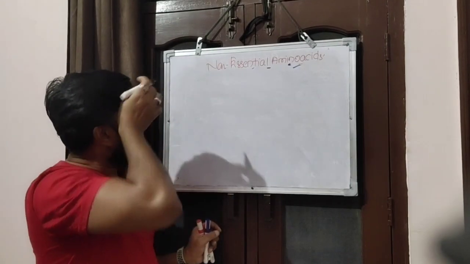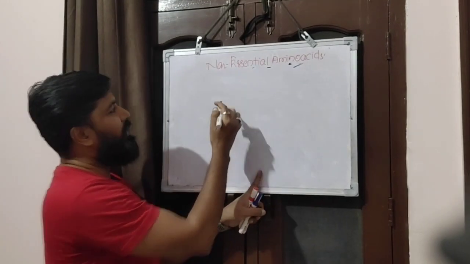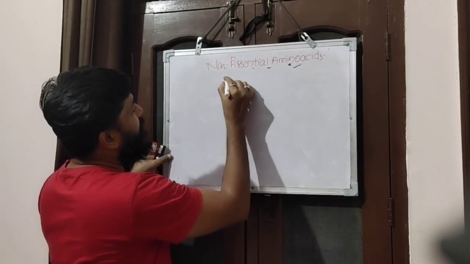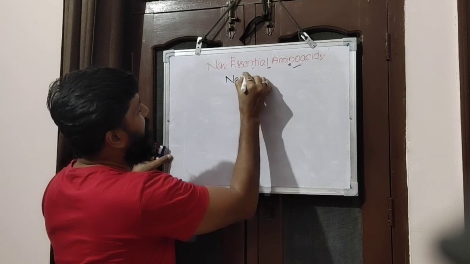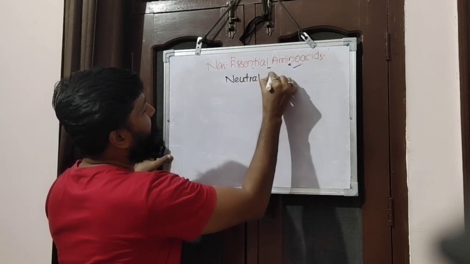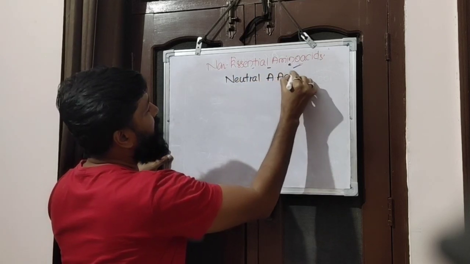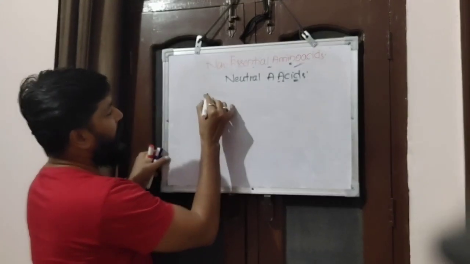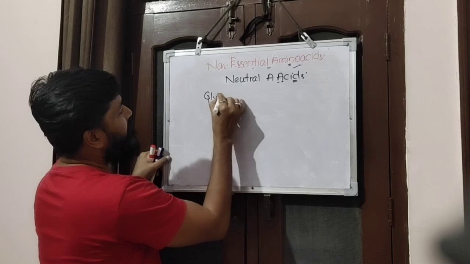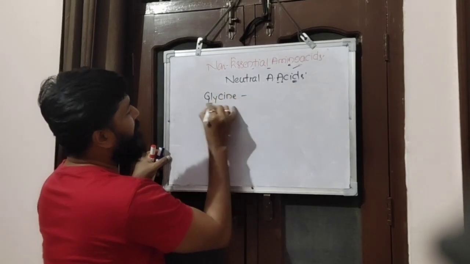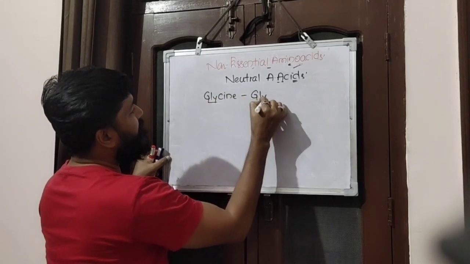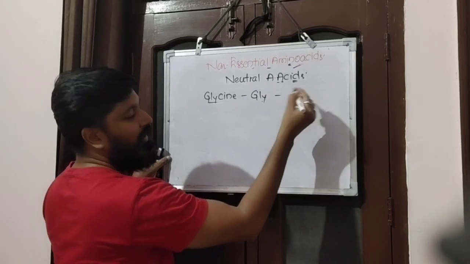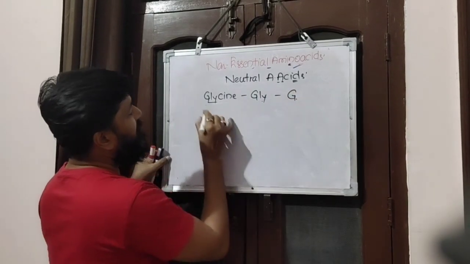Okay, so the next amino acids that we are discussing are neutral amino acids. In short form, let me introduce the names here. Glycine, represented by GLY, with the single letter denomination G.